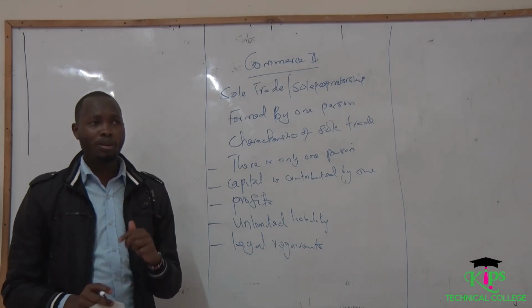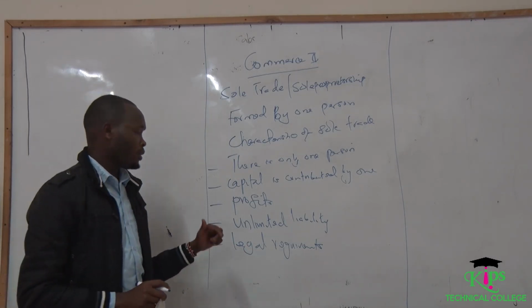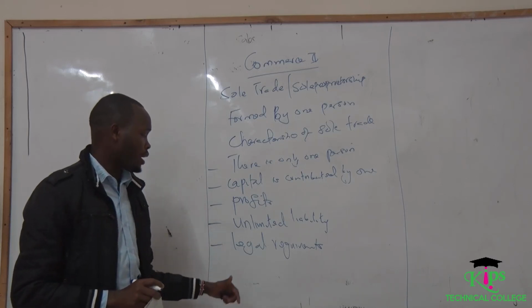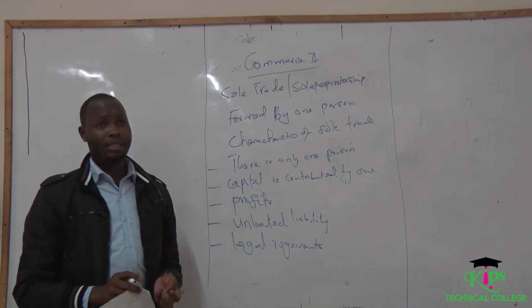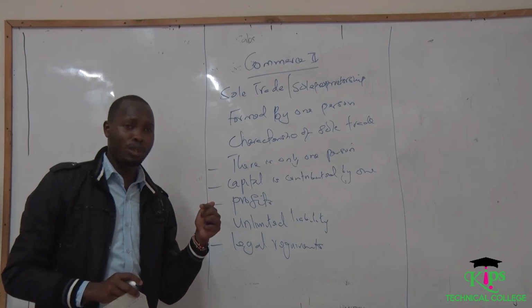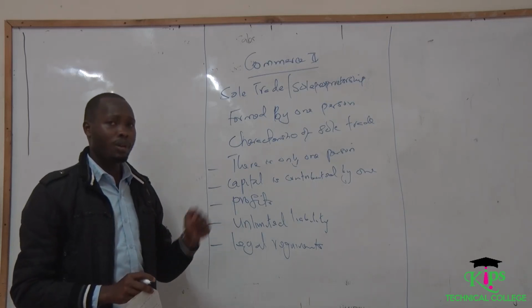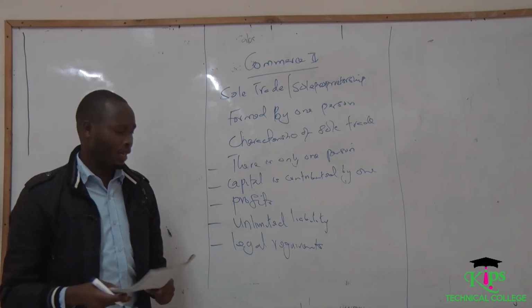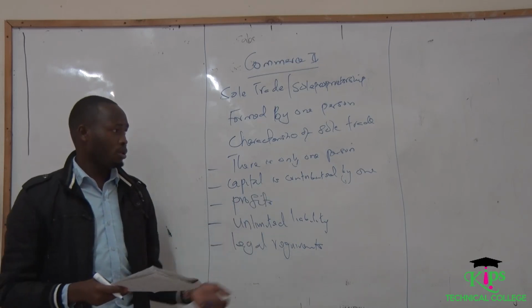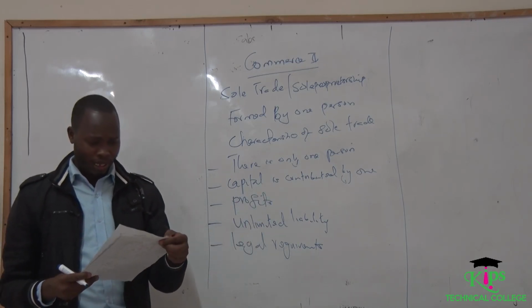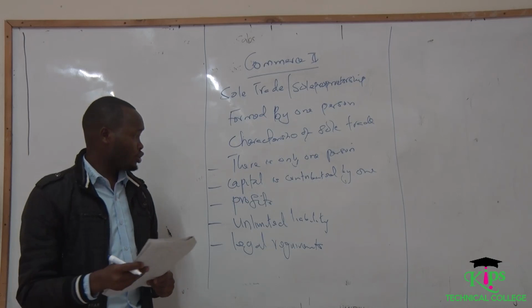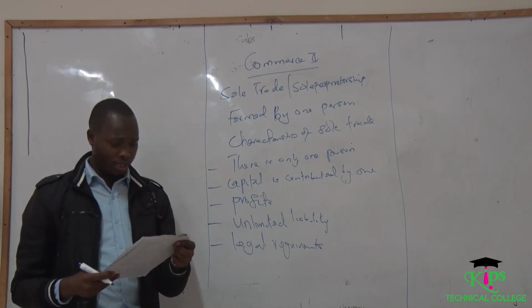This is unlike a company, where after incorporation or registration you must obtain a trading license. For this one, you need not have a trading license, but just permission from the authorities.